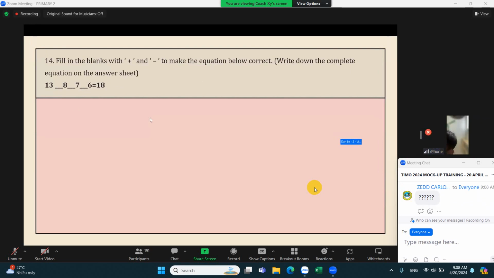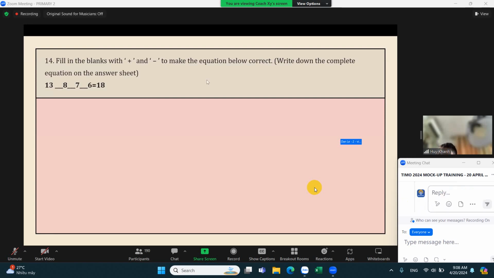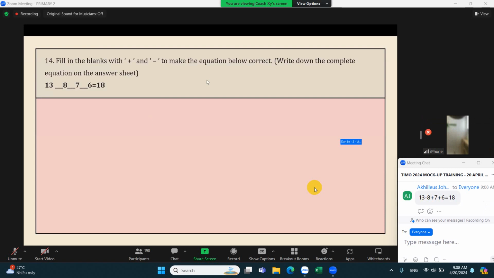Okay, so let's continue for number 14. Fill in the blanks with plus or minus to make the equation below correct. Okay, so what can we do for this one? We could either do trial and error, right? You could do trial and error, or we could do